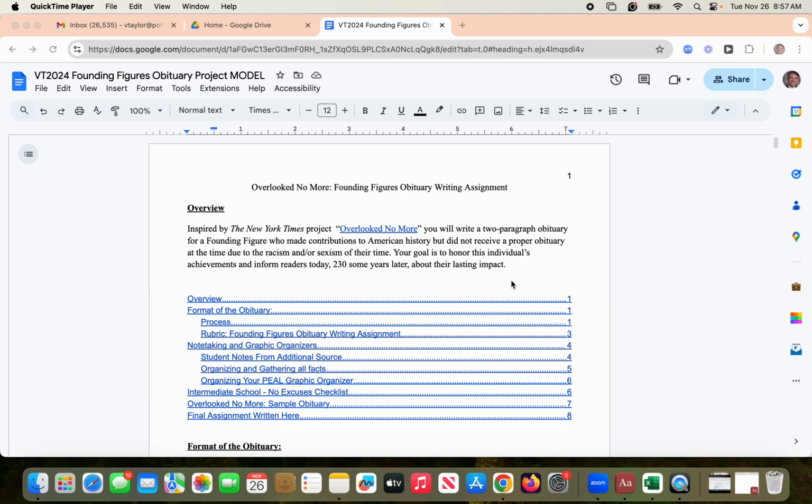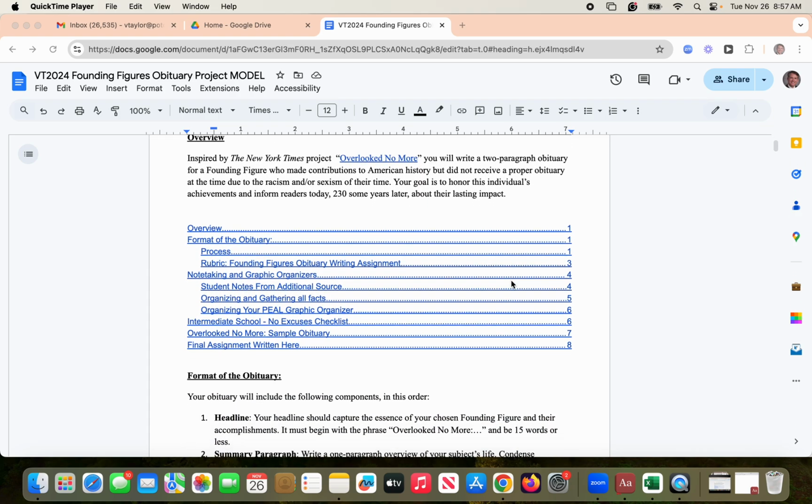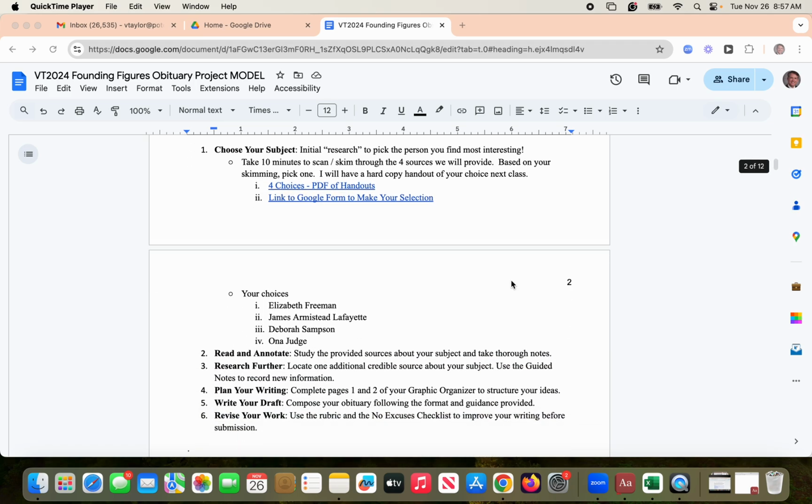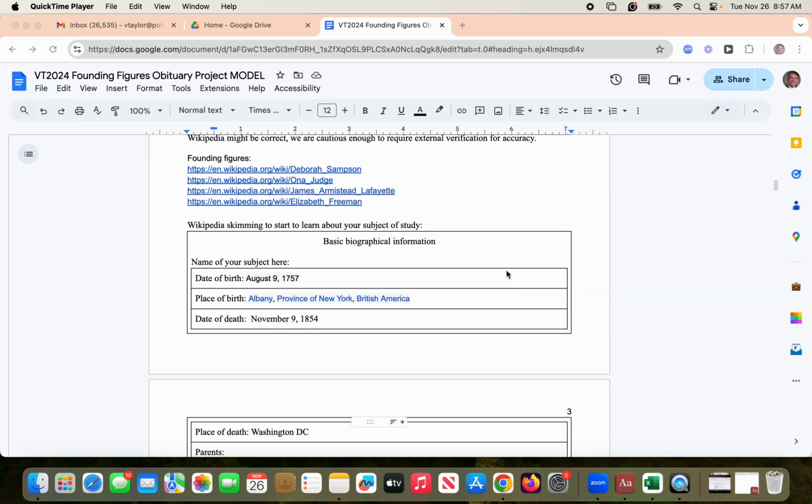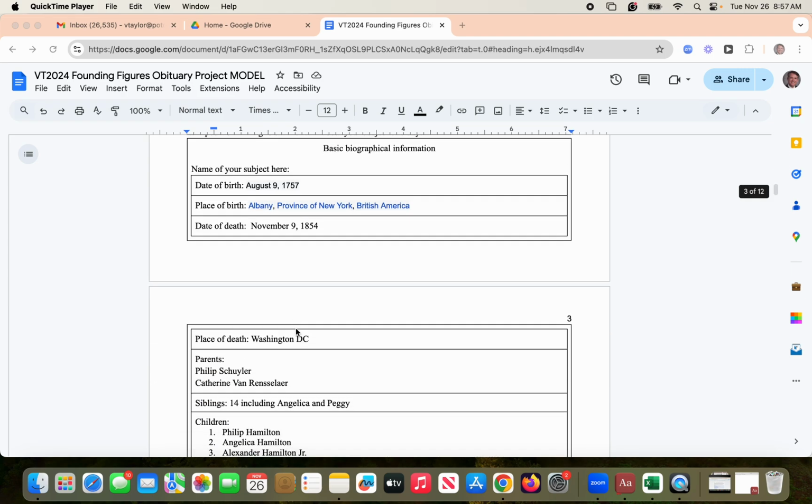This is an example of the Overlooked No More Founding Figures Obituary Writing Assignment using Elizabeth Schuyler Hamilton as the example. So the first thing that you did with whoever it was you were researching was you went to Wikipedia. And that's what we did here. We went to Wikipedia to look for Miss Hamilton, and we got the bare bone facts.